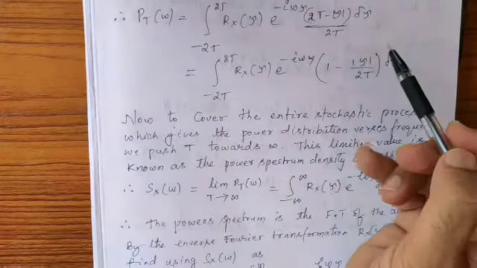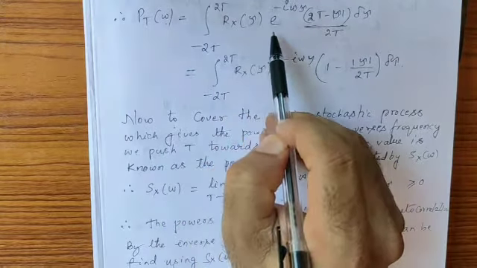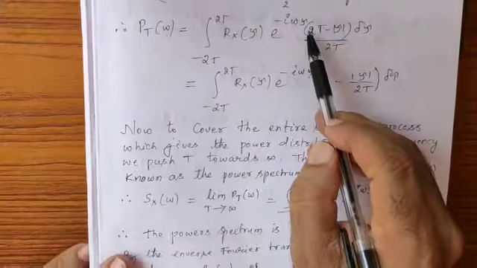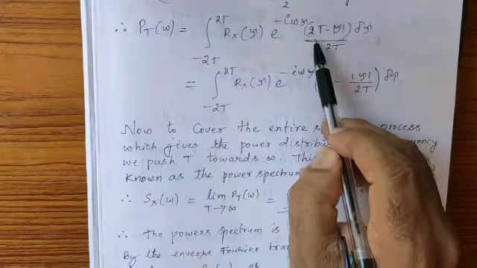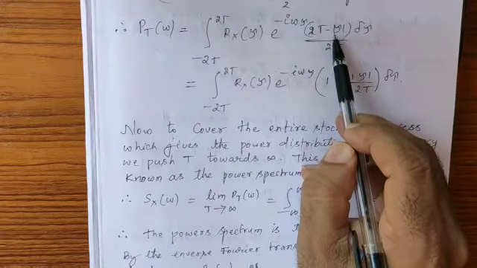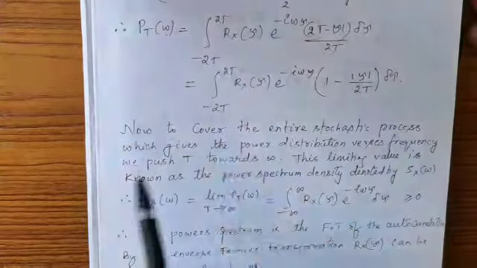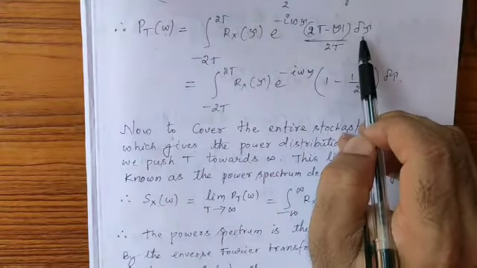So now if you substitute, what happens is you will find Rx of tau e power minus j omega tau. Now in place of dt1 dt2 I substituted this. So that is (2t minus absolute value of tau) divided by 2t. This 2t is already there in the formula, 1 by 2t that I brought inside, into d tau.